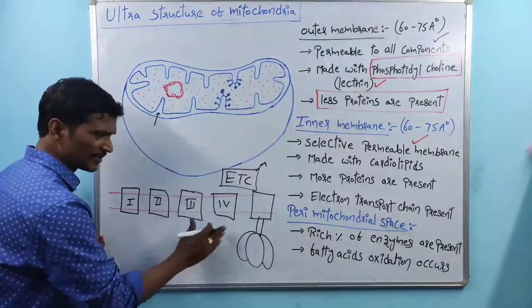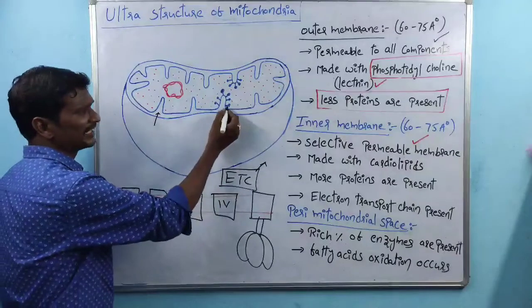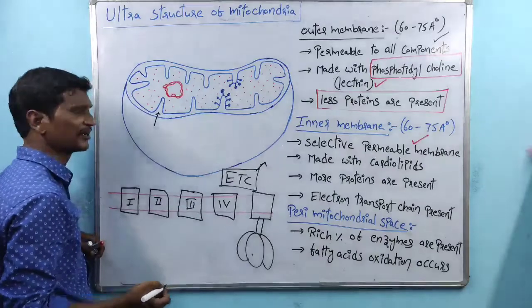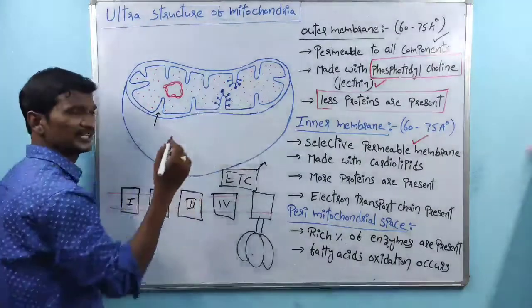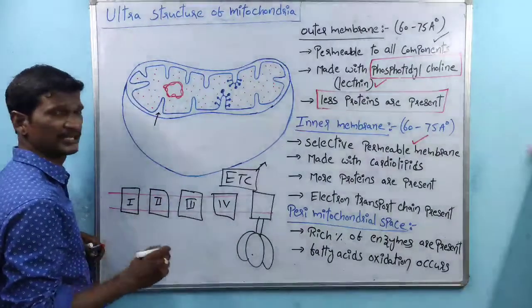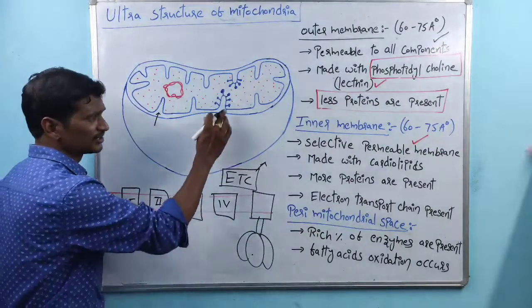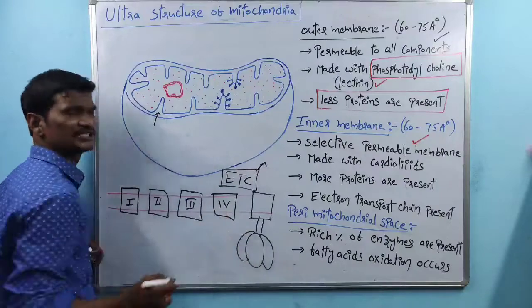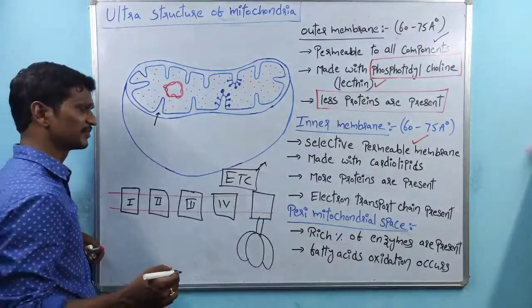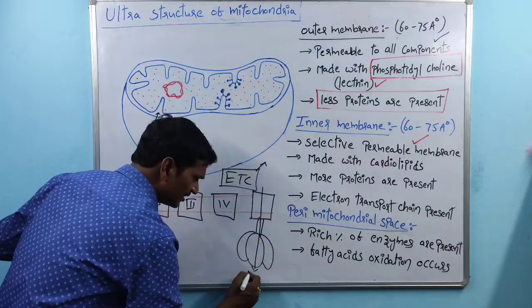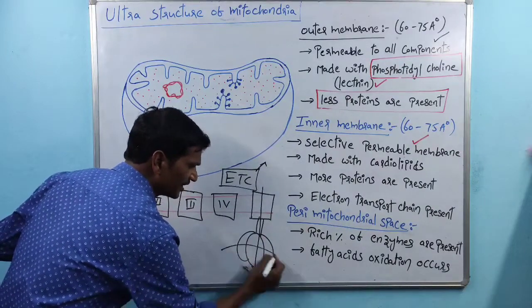The inner membrane also contains lollipop-shaped structures. These are called F1 particles, also called oxysomes, and this is nothing but the ATP synthase enzyme, which is especially involved in the synthesis of ATP.